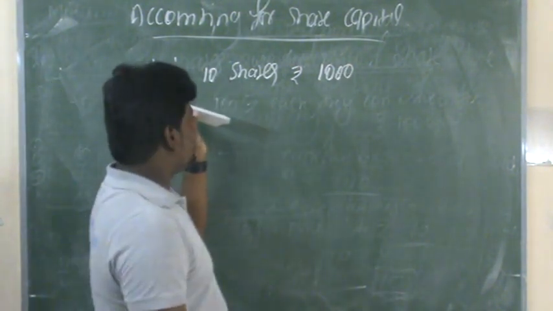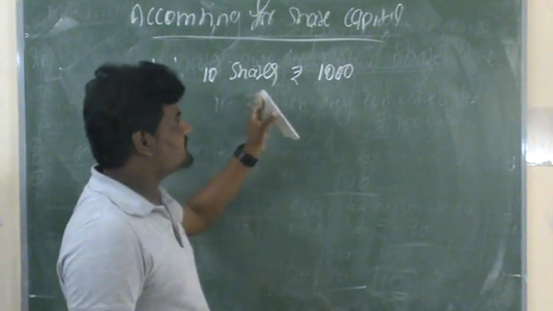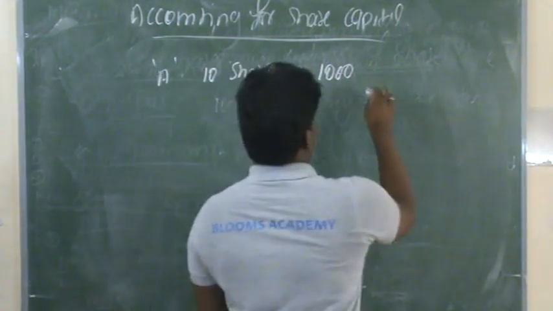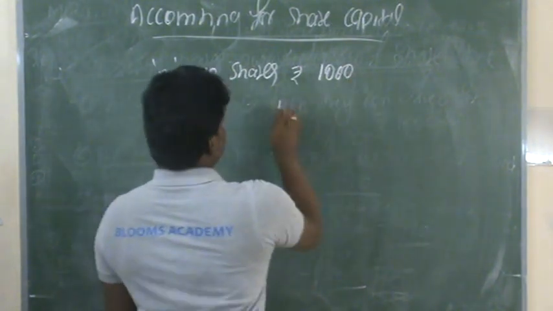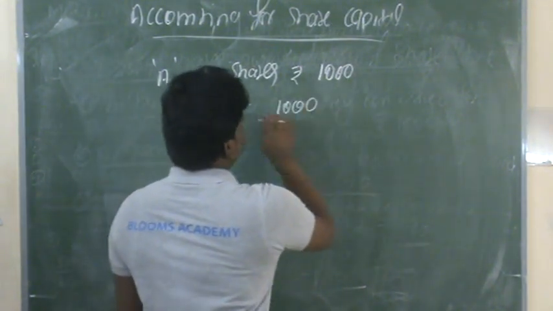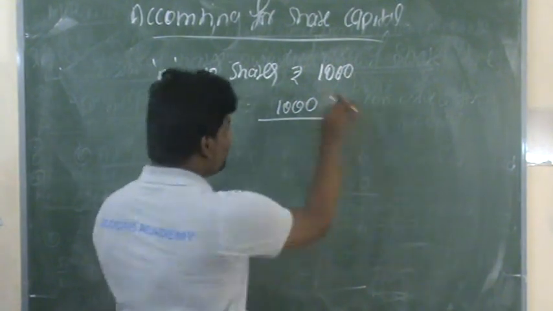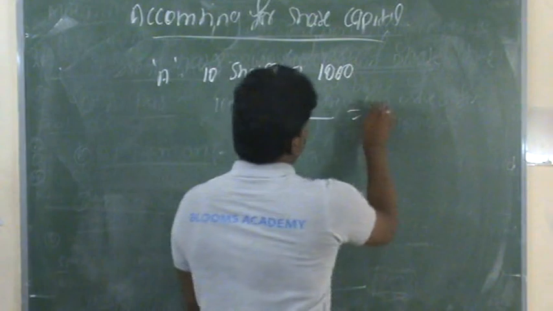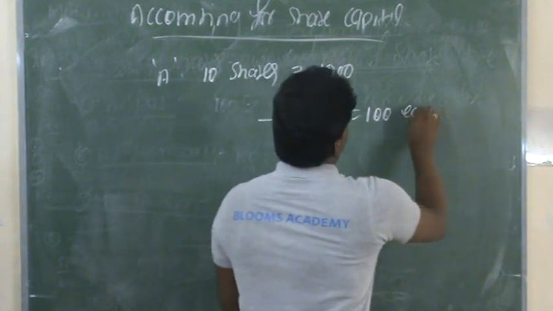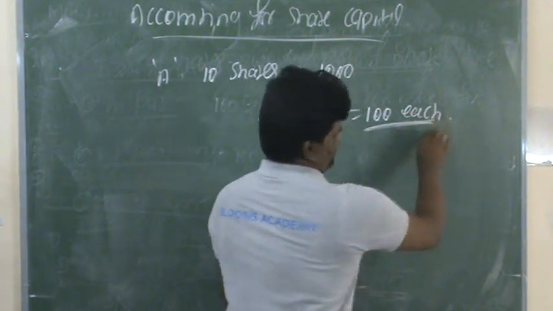This is the maximum amount of capital. The number of shares is 10, which means the value of each share is rupees 100.